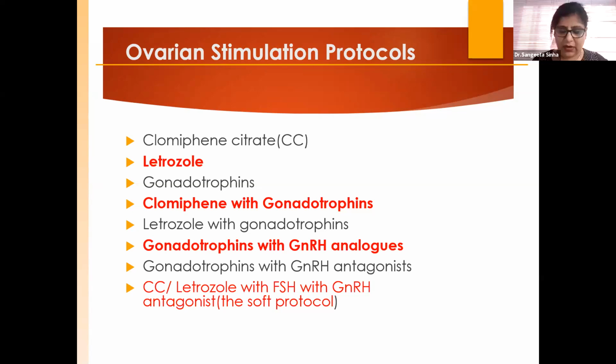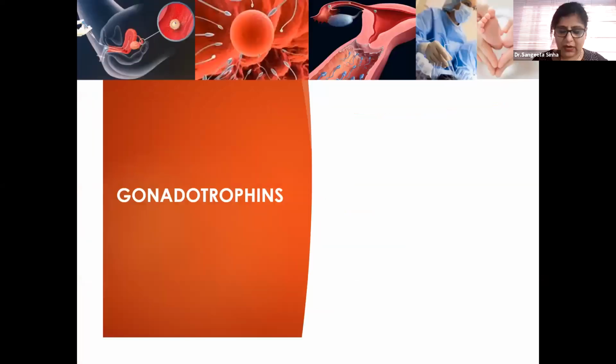It's very important not to get confused. Most of the time when you are teaching, sometimes they say, madam, this one, that one. So agonist has a different role, antagonist has a different role, and gonadotropins are for the growth of the follicle. When we are talking about gonadotropins, we all know the body physiology, FSH and LH. For the recruitment, we need FSH. For the maturation and growth, we need the combination, FSH plus LH.